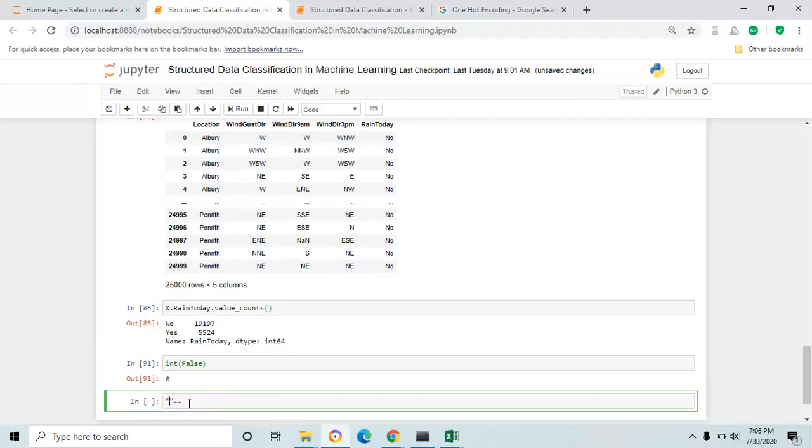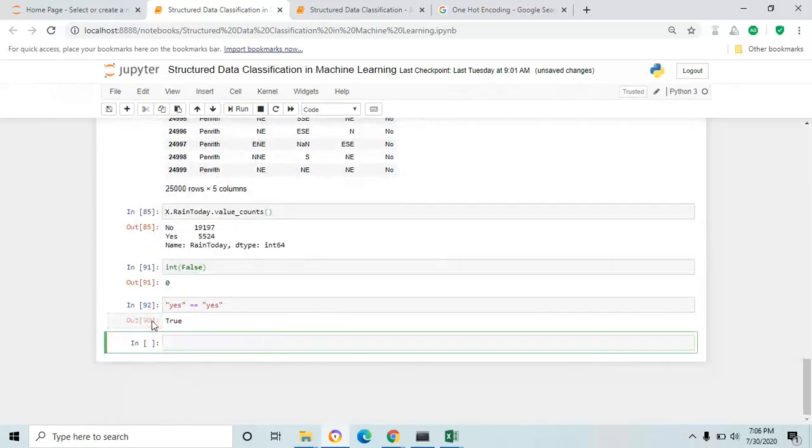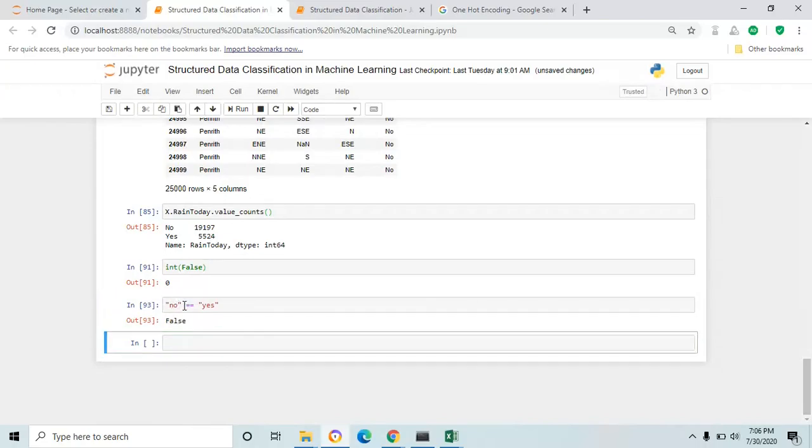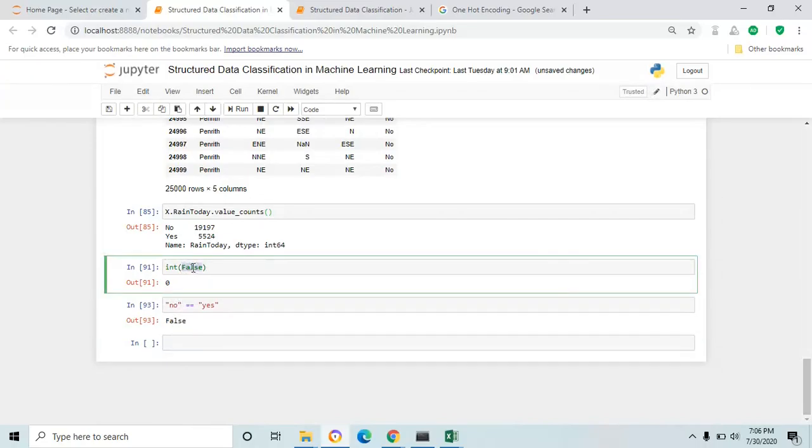See here, yes, yes, yes. This will return the boolean data type: true if the condition is satisfied, and false if it is not satisfied. Right. And then you can easily convert the boolean data type to integer.